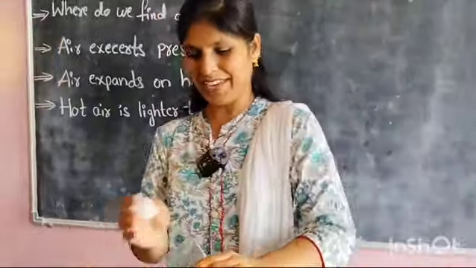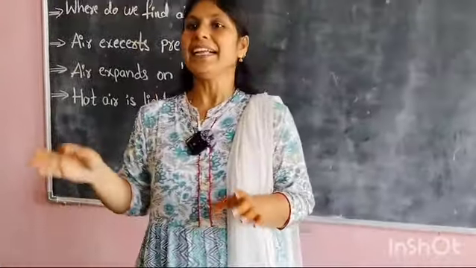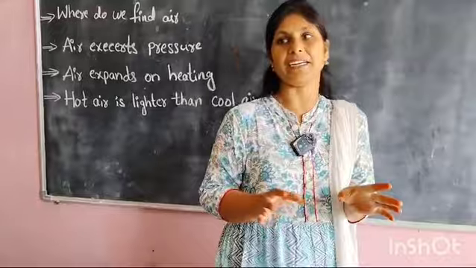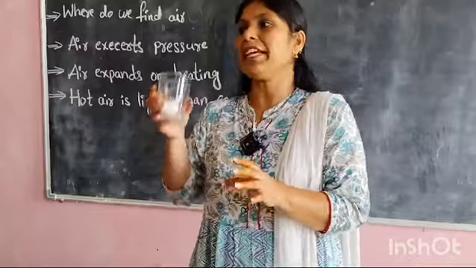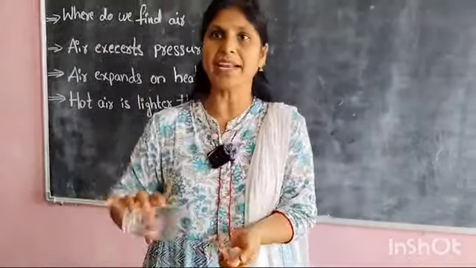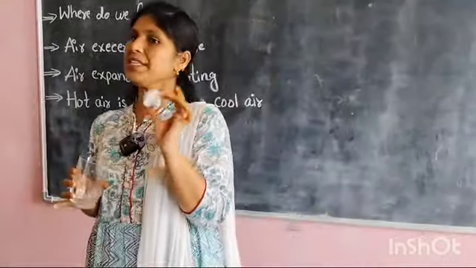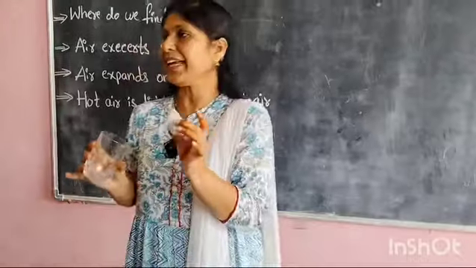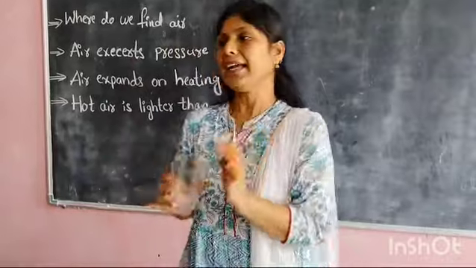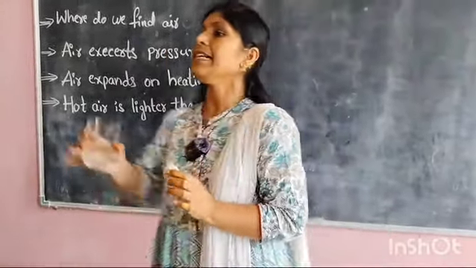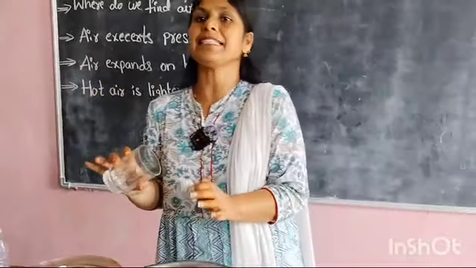Right? Okay. In the first case, when we kept tissue paper in the glass, it was not wet, it was dry. At that time, the glass was filled with air. When we kept the glass into the water, the air did not come out. That is why the tissue paper is dry. Water cannot enter the glass because it is already filled with air. And in the second case, we slightly tilted the glass. When we were tilting, the air was coming out.